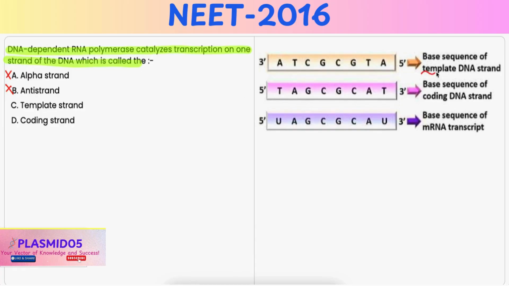Now, DNA-dependent RNA polymerase uses the template strand of DNA to synthesize RNA. And this strand is complementary to the RNA transcript. Hence, it is the correct option. Option D, coding strand. It is incorrect because the coding strand has the same sequence as the RNA except for thymine, which is replaced by uracil, but it is not directly used during transcription.